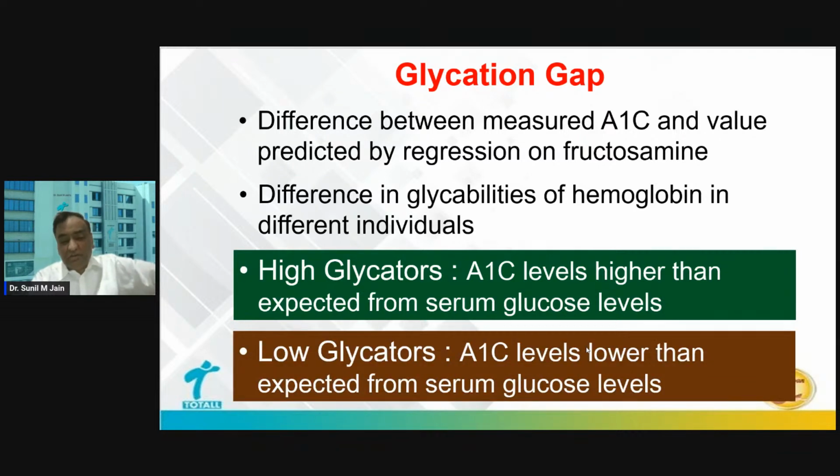Another subset is where the hemoglobin has a low affinity to bind to the glucose. Obviously, their HbA1c won't reach that high, though their glucose is reaching that high. They are low glycators. And high glycator versus normal expectation, this is called glycation gap, and the same for low glycators. Many such patients do exist in our clinical practice.